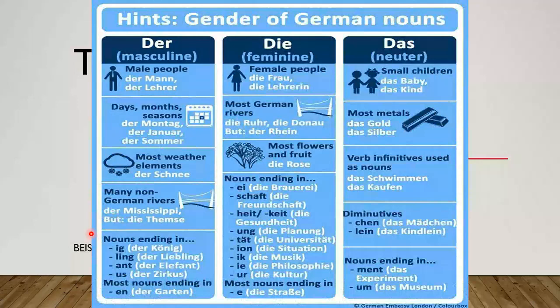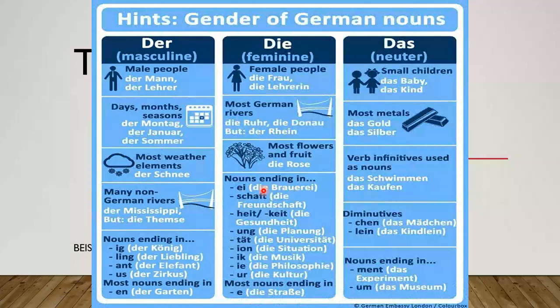The one thing I would say here is very important is these endings, the Endungen. Any word that is ending with -ig, -ling, -ant, -us, and most nouns ending in -en will always come under masculine. For example, der König, the king, right? Der Liebling, der Elefant, der Zirkus, der Garten.